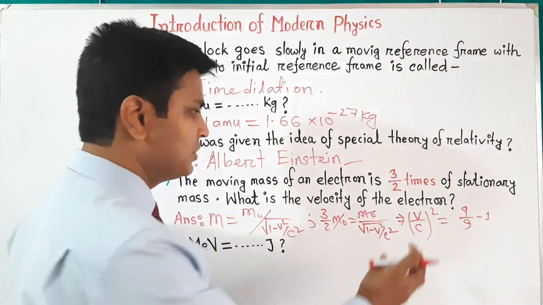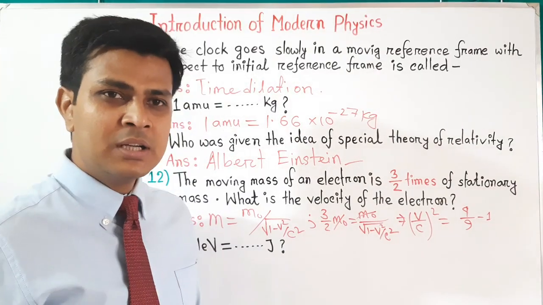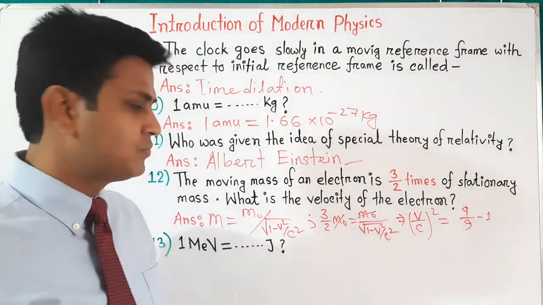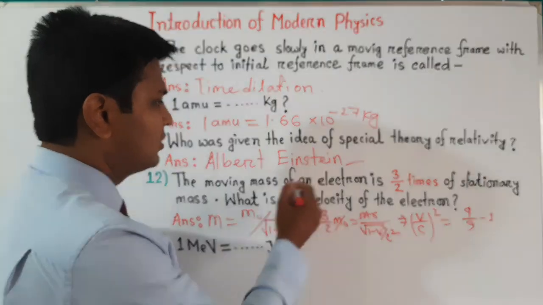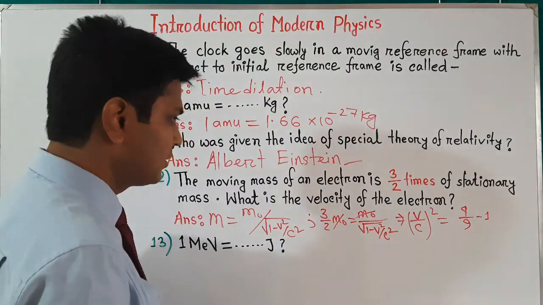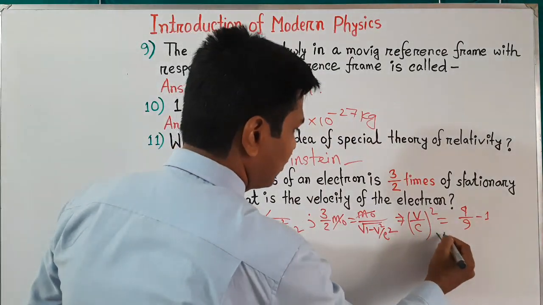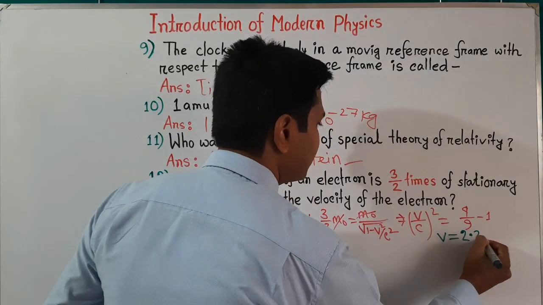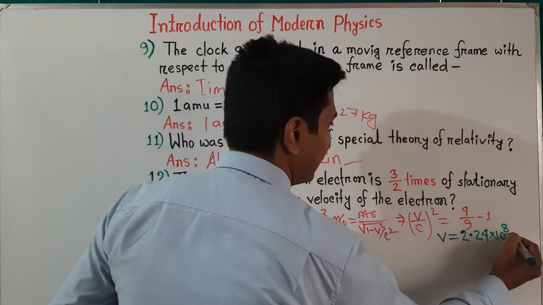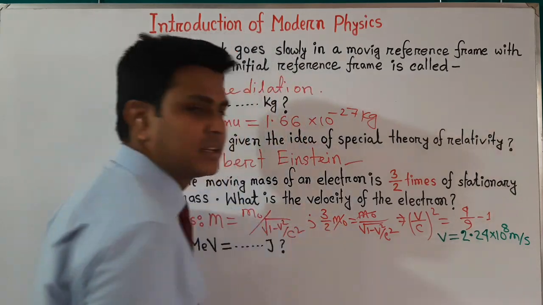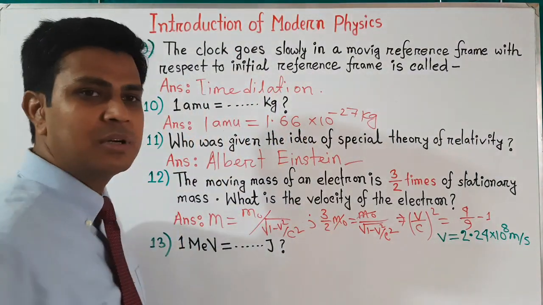Now if we solve this equation, then we can calculate the value of v easily, and the velocity of the electron will be v equals 2.24 into 10 to the power 8 meter per second. So this is the answer of question number 12.